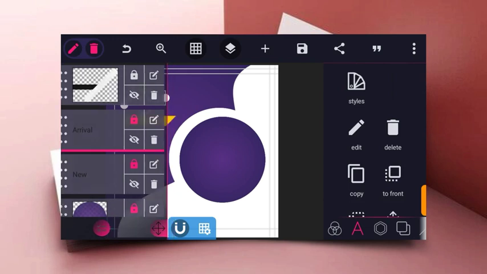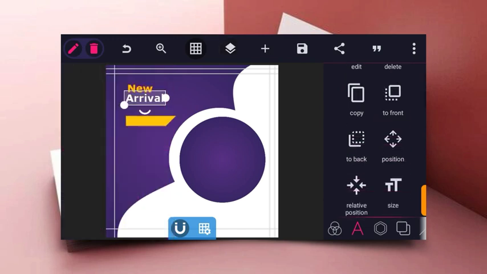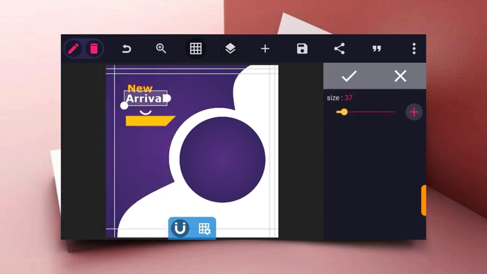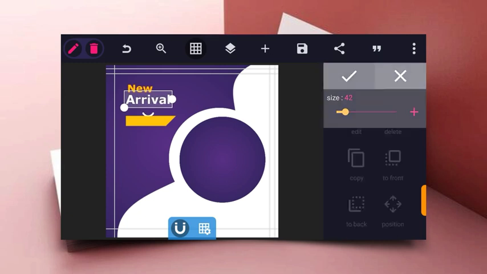So let's increase, firstly, I think this is too small, so you need to increase this.